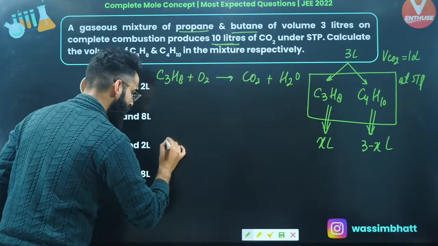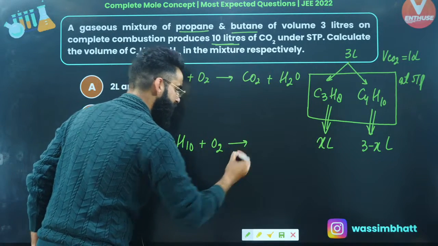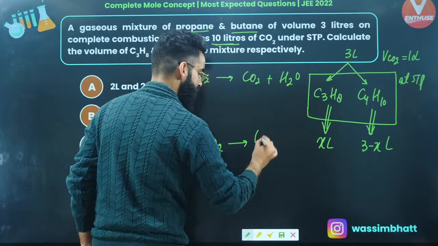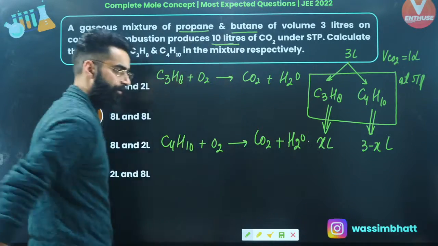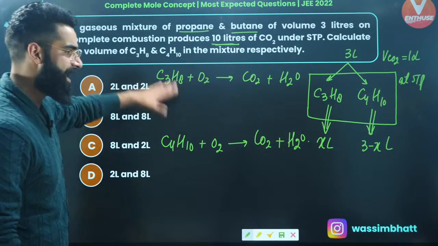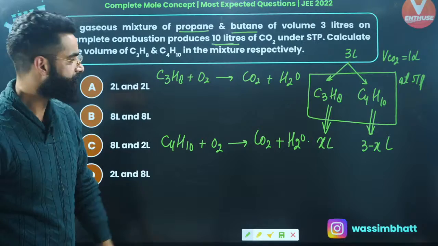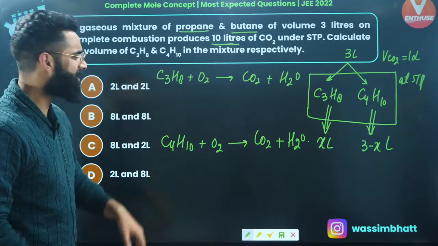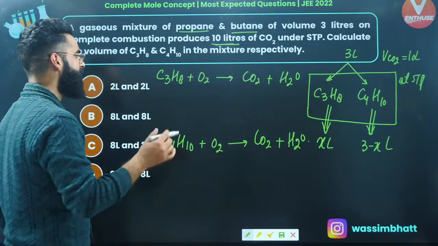And in a similar way, when butane undergoes combustion, when it reacts with the excess of oxygen, it leads to the formation of carbon dioxide, and with this carbon dioxide you will write water as well, right? These are the two reactions which will happen when this gaseous mixture undergoes combustion. Now guys, understand, are these reactions balanced or not? These reactions are not at all balanced. So let me try to balance these reactions.